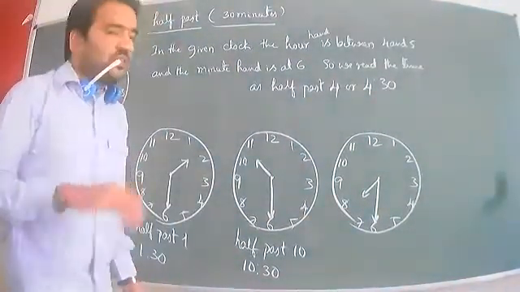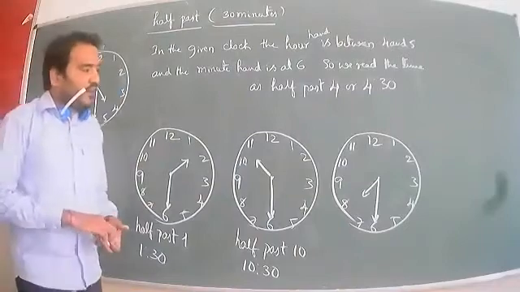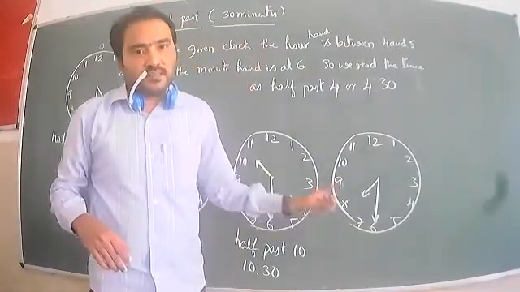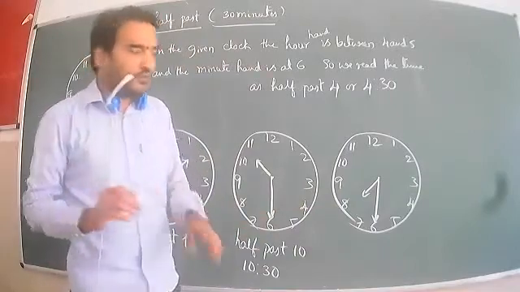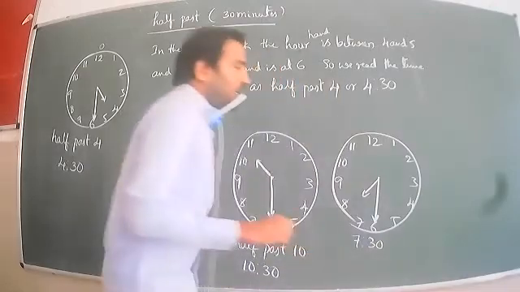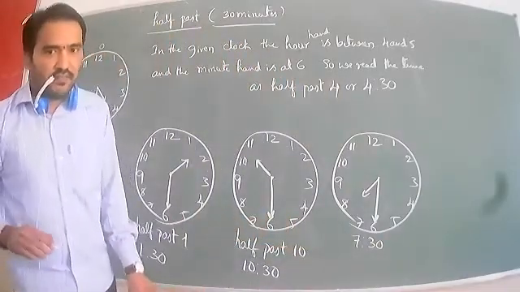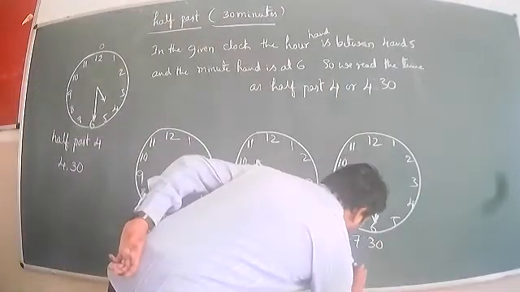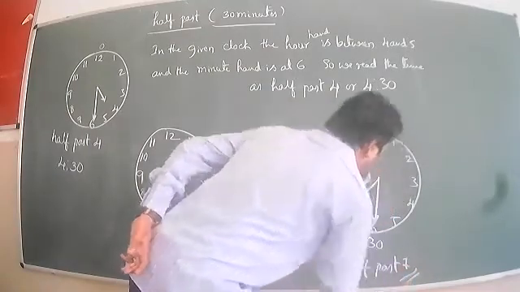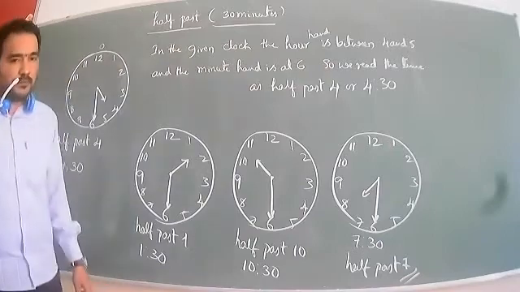Next, what about the third example? The hour hand is between 7 and 8. Which number can we take? 7. Whichever comes first, we should take that. So the time is 7:30. We can read the time as half past 7. Half past 7. So this is the time.